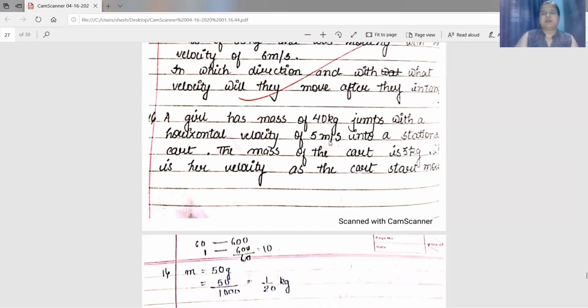Initial velocity of the girl is 5 meter per second. And the mass of the cart is 3 kg. The cart is at rest, so the initial velocity of the cart is 0. When she jumps on the cart, the girl and the cart both start moving. You are asked to find out the common velocity with which they move together.